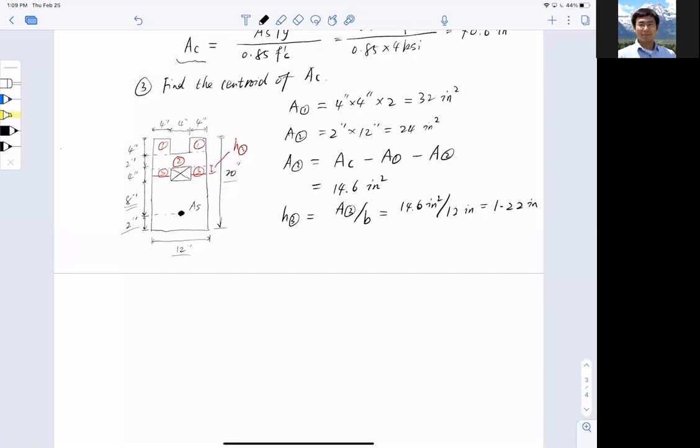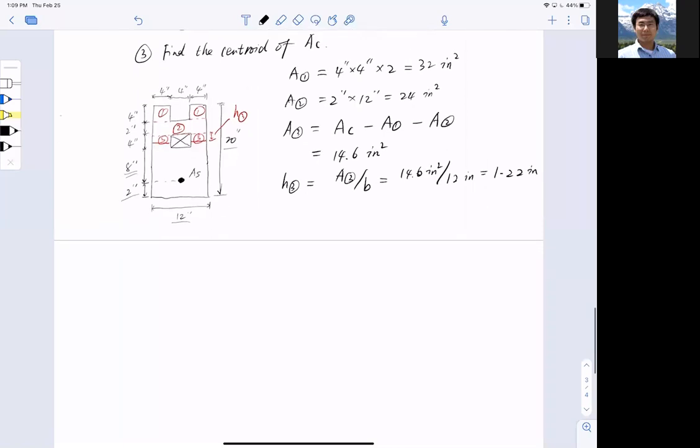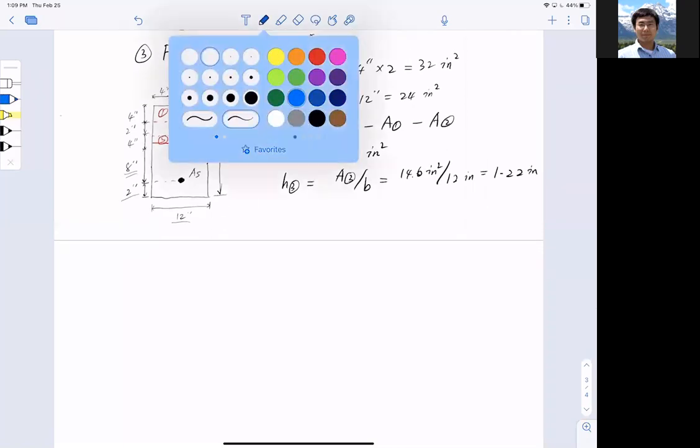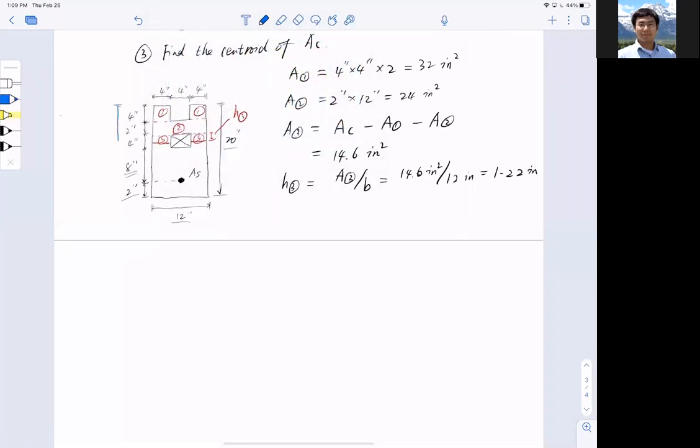of a distance. Okay, so with this, I can now compute the height of my compressive zone, because I now know that this is all the compression in this irregular section, and I call this a. Then a would equal this fellow here, 4 inch, plus 2 inch for this fellow here, plus H3.